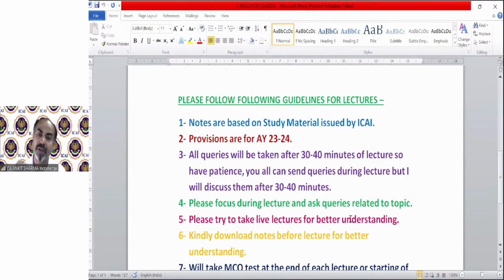How will you be able to get these marks? First of all, you have to read all the provisions, and you must have the practice to solve this kind of question. You cannot solve this question just because you are able to solve all heads of income questions individually, or the deduction question, or the residential status question.